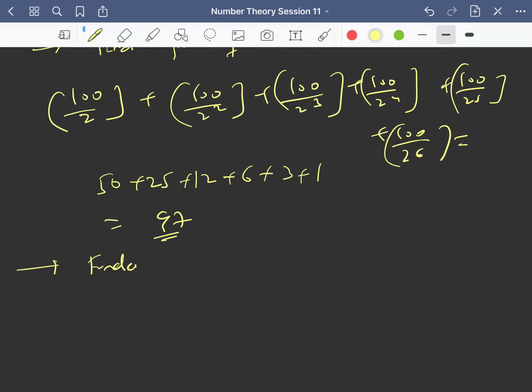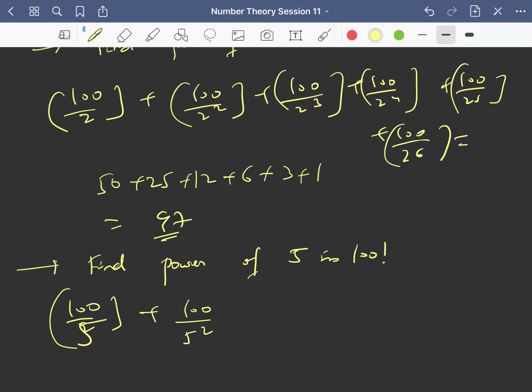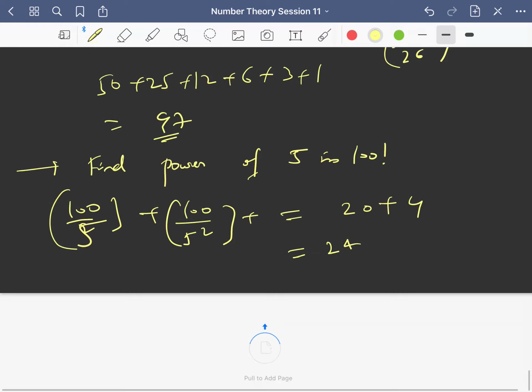Let us find the power of 5 in 100 factorial. That will be 100 by 5 plus 100 by 5 square. 100 by 5 cube will be 125, so that will be 0 only. 100 by 5 is 20, and 100 by 25 is 4, so this is 24.